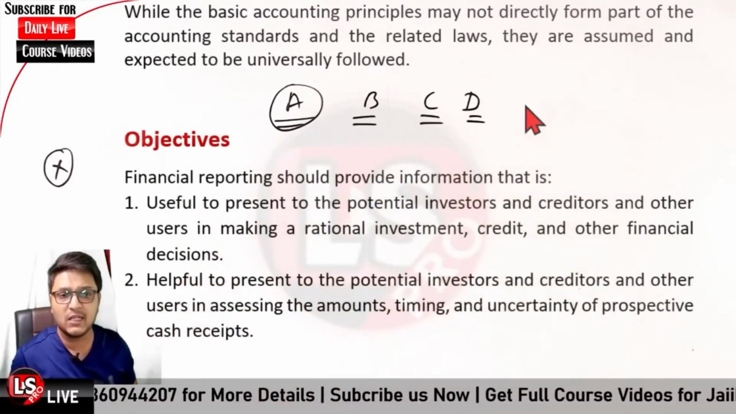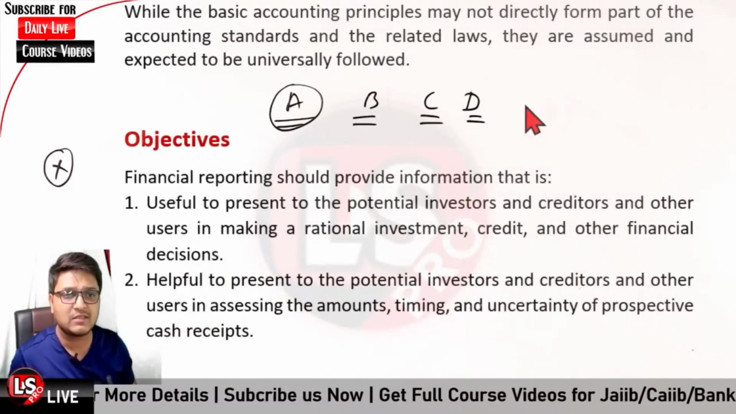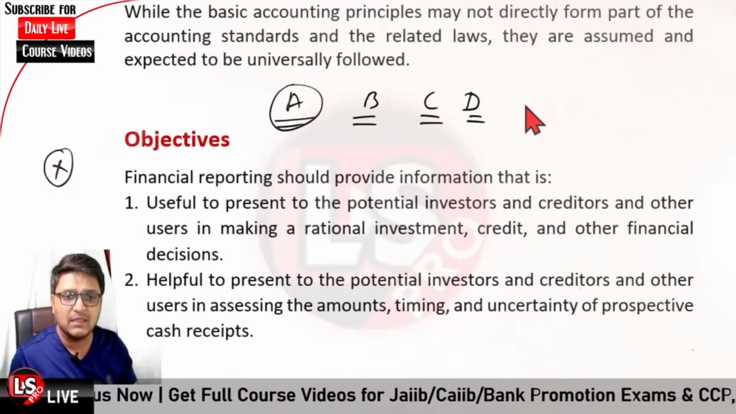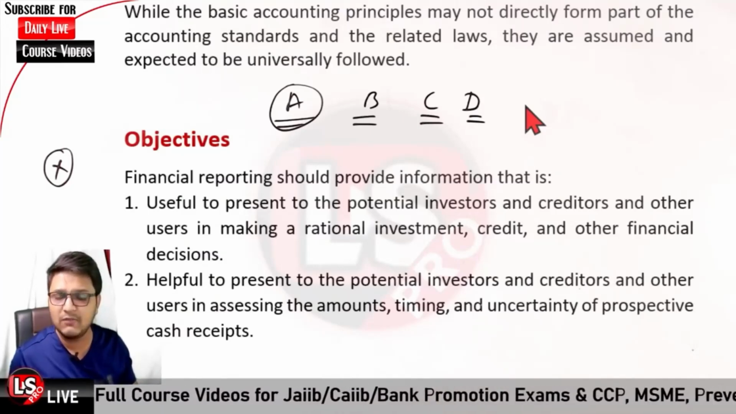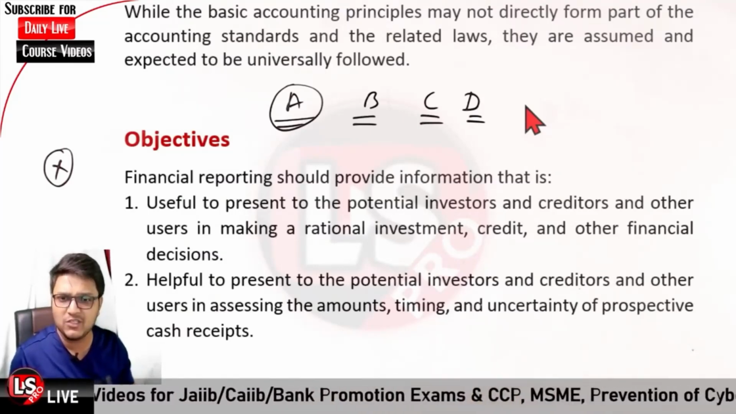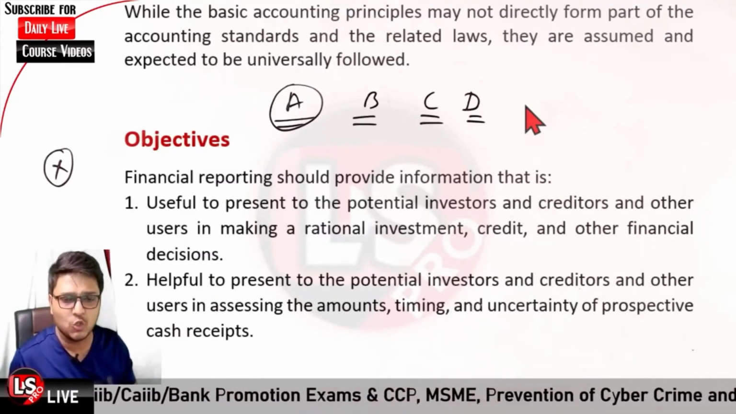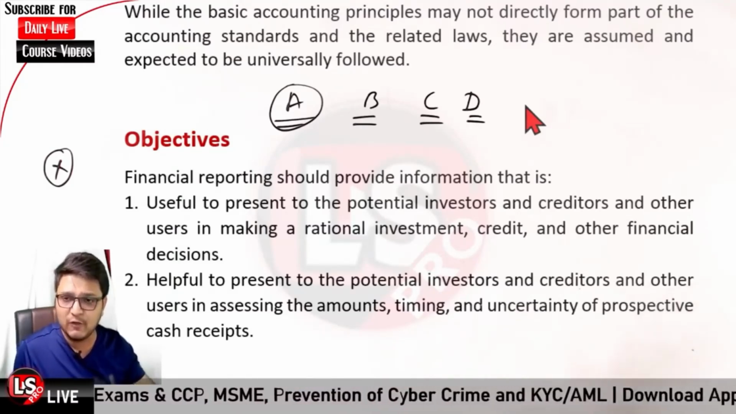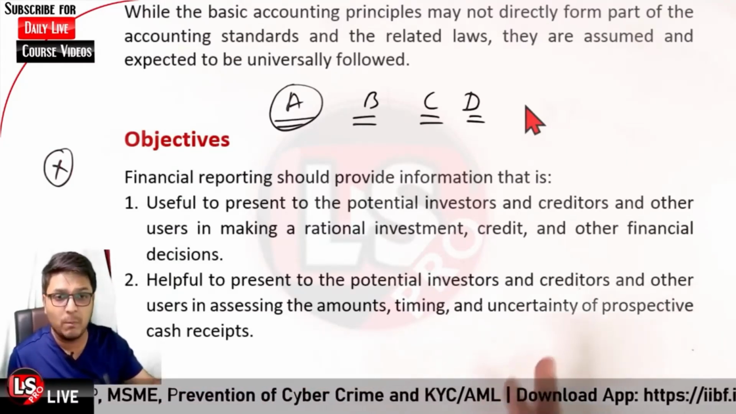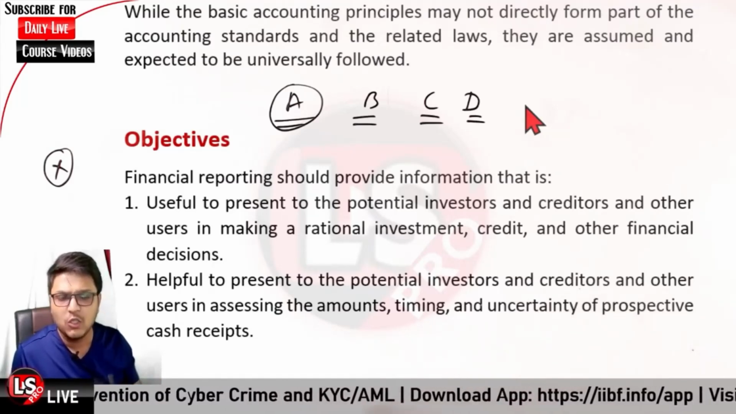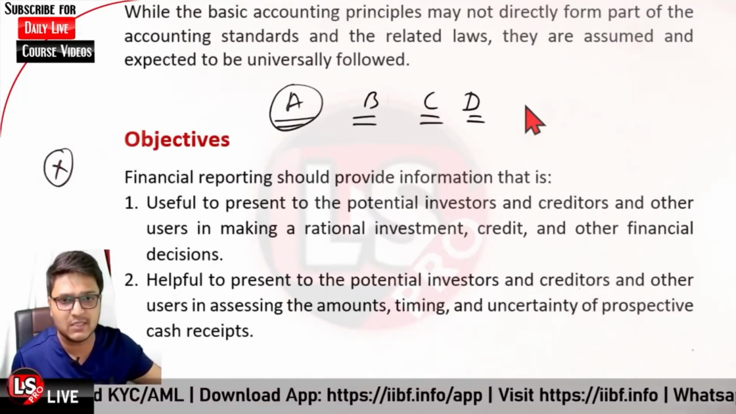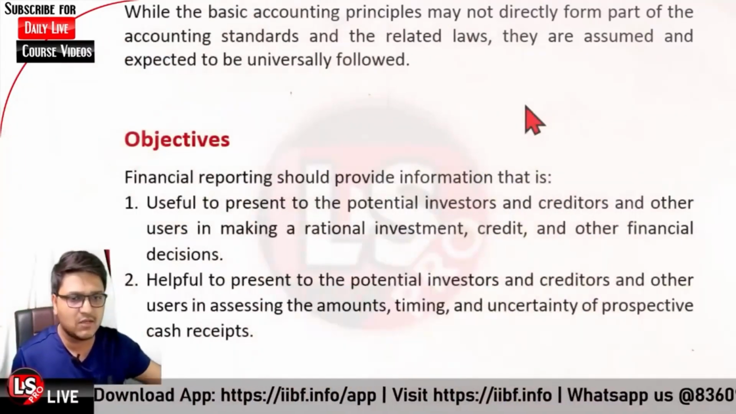Further, it is also helpful to present the potential investors and creditors and other users in assessing the amounts, timings or uncertainty of the prospective cash. So when you deal with the financial statements, you look into that part also: what is the current ratio, what is the DSCR, whether it would be possible for the company to pay off its debts in the near future or not. You need to conclude on the different factors. You can also do that from the financial statement itself. So these are some of the objectives related to it.